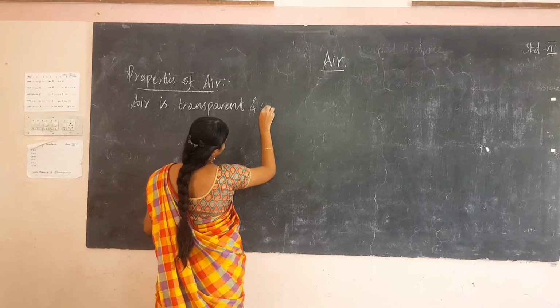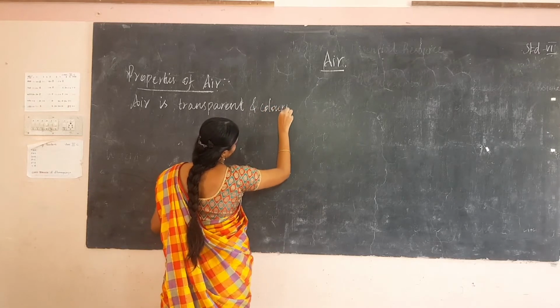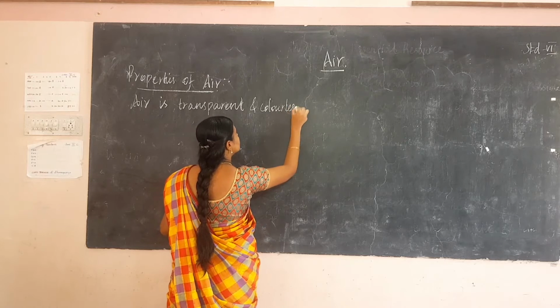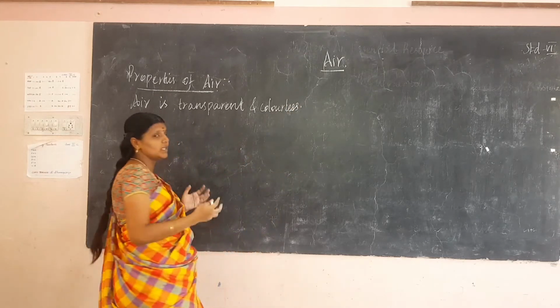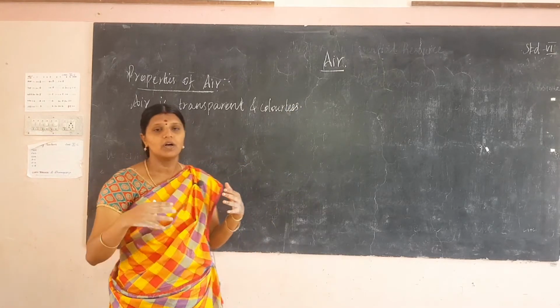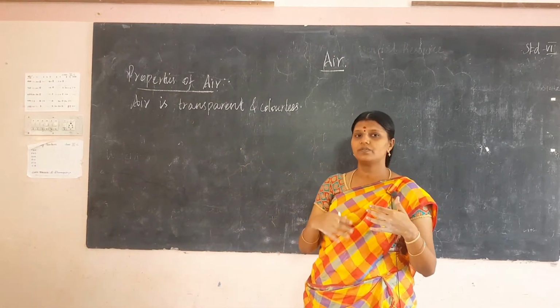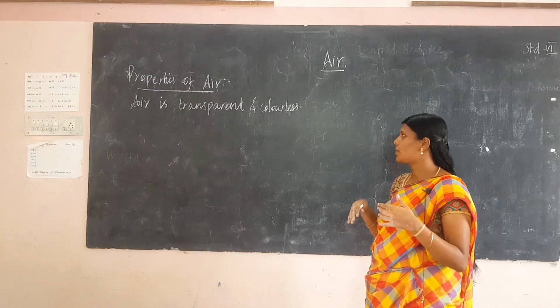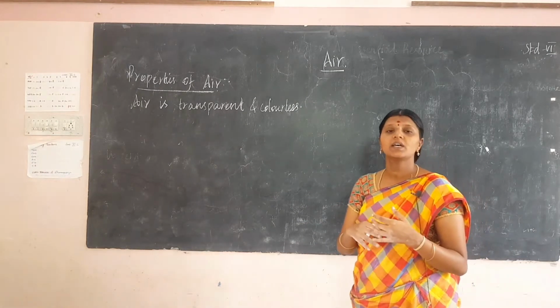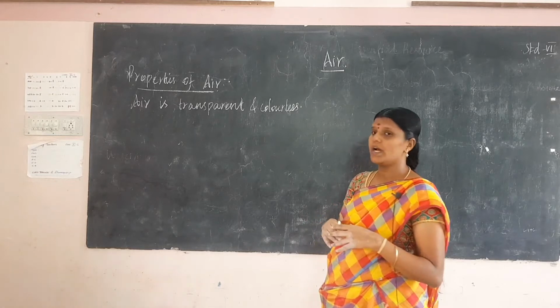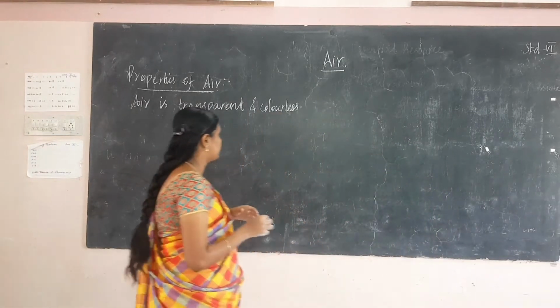We just feel it, but we can't see the air. And the next property is air occupies space.